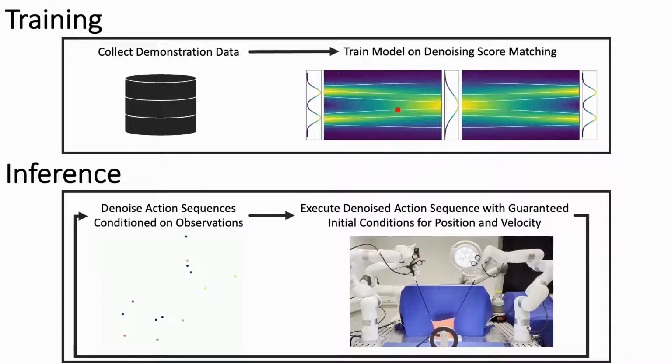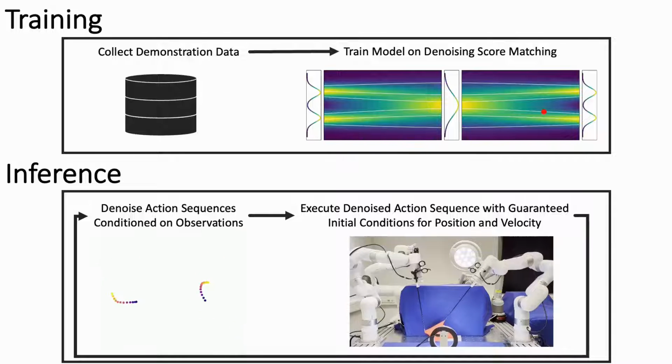To address these challenges, we propose a diffusion-based imitation learning method that predicts sequences of actions. We train a model to approximate the score function of the human demonstration distribution with denoising score matching. During inference, we use the learned score function to iteratively denoise a random initial action sequence.